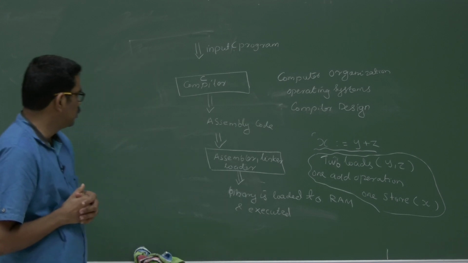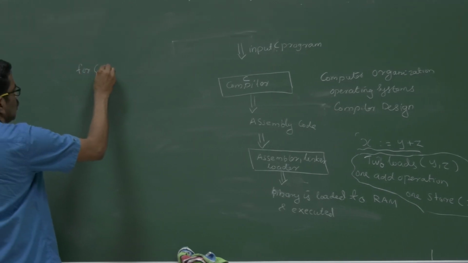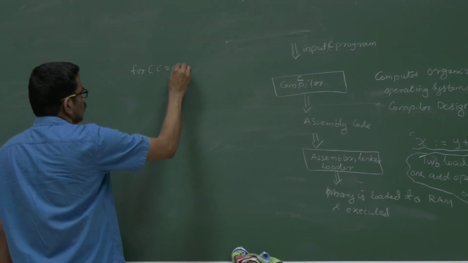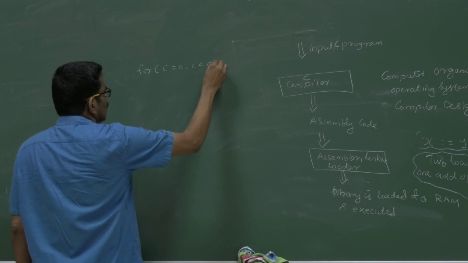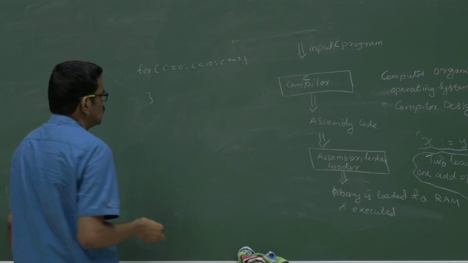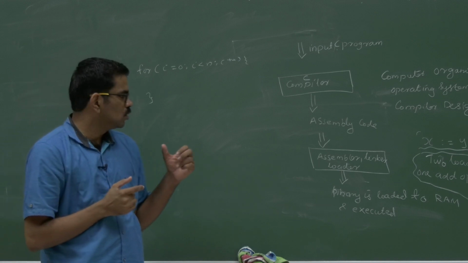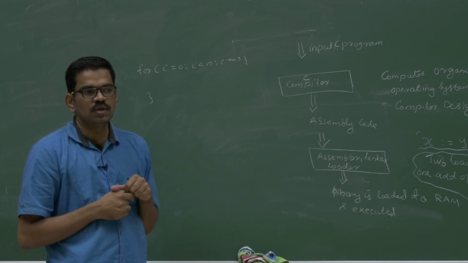Also, in C there is a for loop: for i equal to 0, i less than n, i plus plus, some code. Loops are not directly supported as a single instruction in a processor.